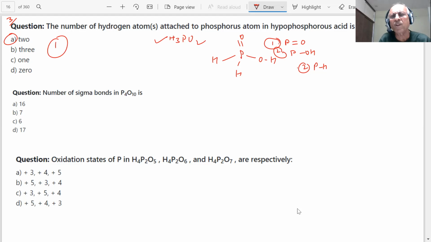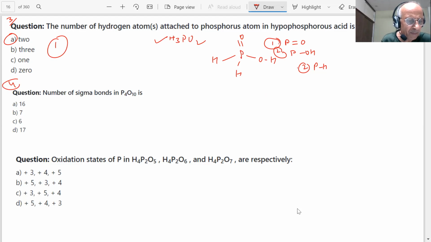I have not seen the answer before I do the question. Why? Because I want to know whether I understand it or not. I don't want to see the answer first. That is the important point, students. If you have confidence, you will do that. Next question: the number of sigma bonds in P4O10, students.